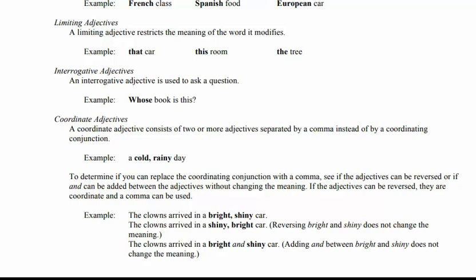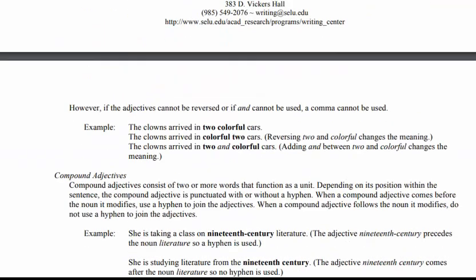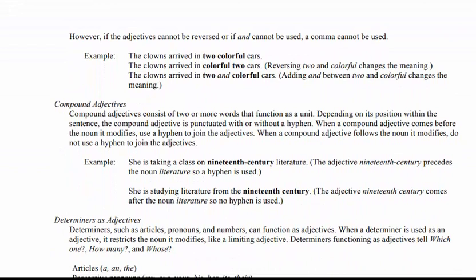But if I reverse this: the clown arrived in a shiny, bright car. Reversing bright and shiny does not change the meaning. And if I add the conjunction: the clown arrived in a bright and shiny car. Adding and between them does not change the meaning. So it means that I have used the correct coordinate adjectives, right? You can check it by yourself. Yes. What comes next?